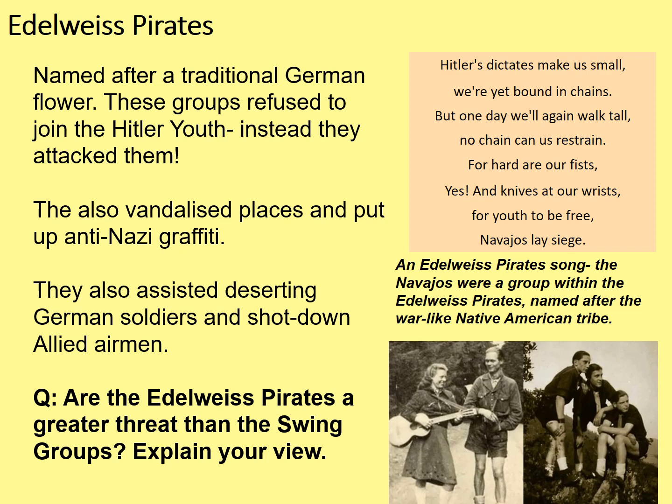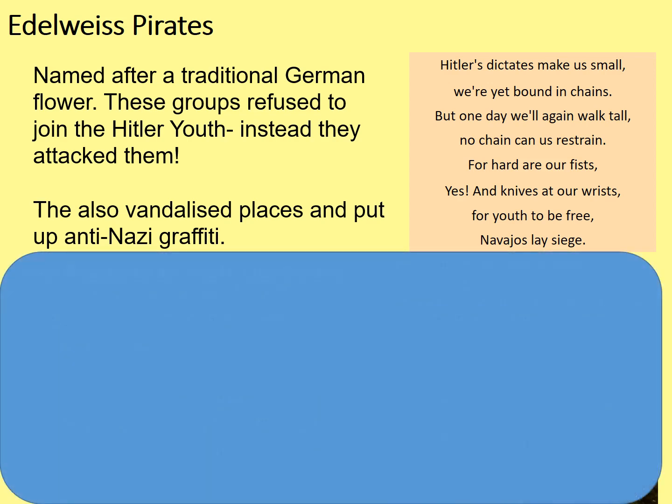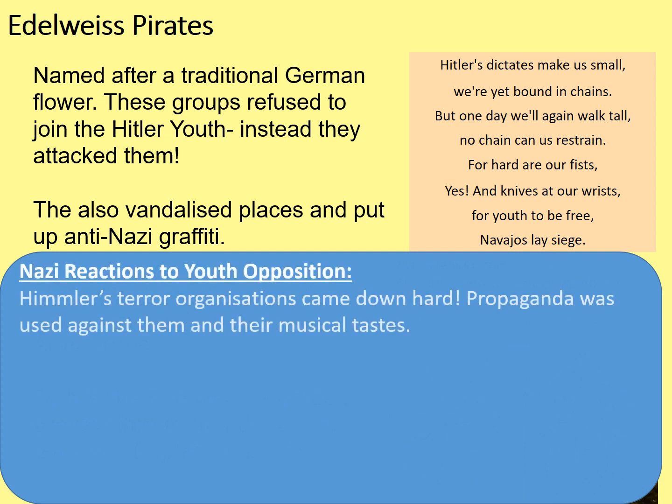So what was the Nazi reaction to these groups? The Nazis hated anybody who stood against them, and they could be brutal towards them. And just because these people were children, it doesn't mean that they got any softer treatment from the Nazis themselves. So, Nazi reactions to youth opposition. Himmler's terror organizations came down hard on these children who rebelled. Heinrich Himmler was the leader of Hitler's terror squads.